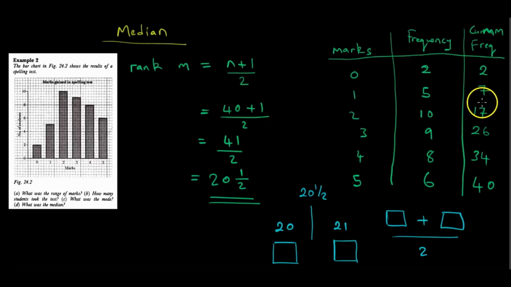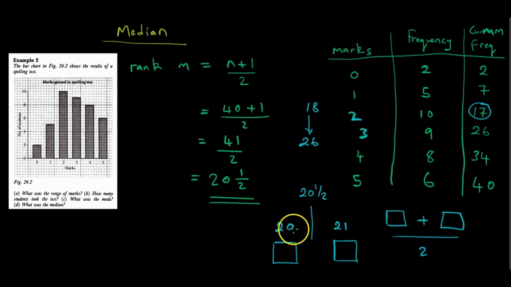We noticed kuti the 17th number inenge iri 2, kureva kuti tikamisa vana ava in order from ane 0 to ane 5, ari pa number 17 anenge ane 2 marks. Kureva iko kuti kubva pa number 18 kusvikira pa number 26 tine mastudents ane ma 3 marks.